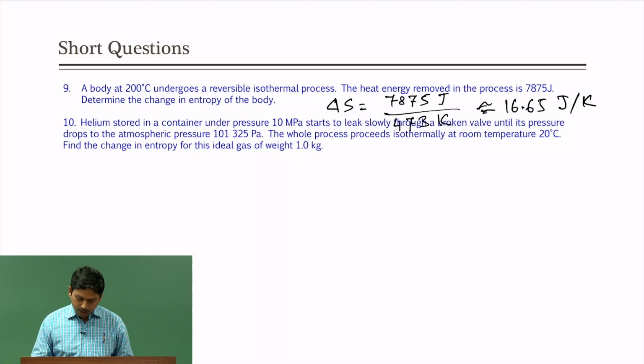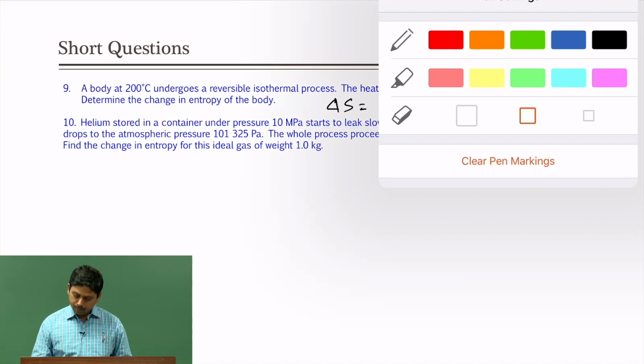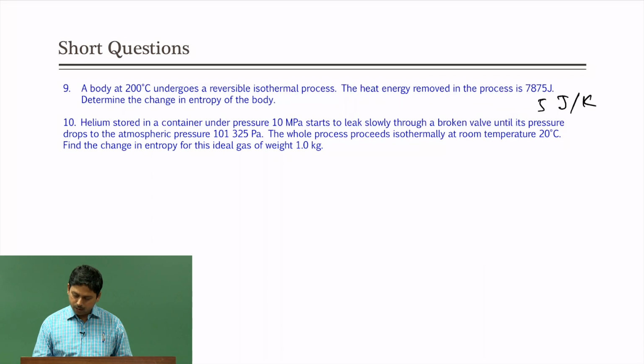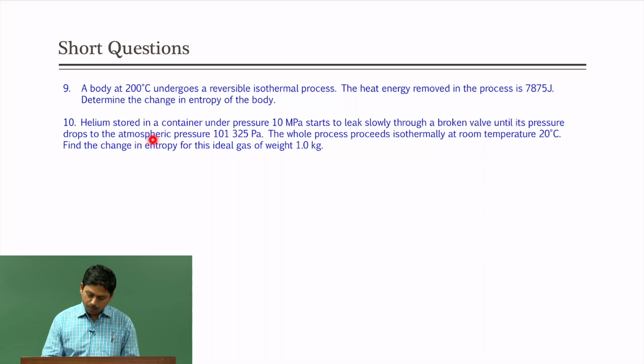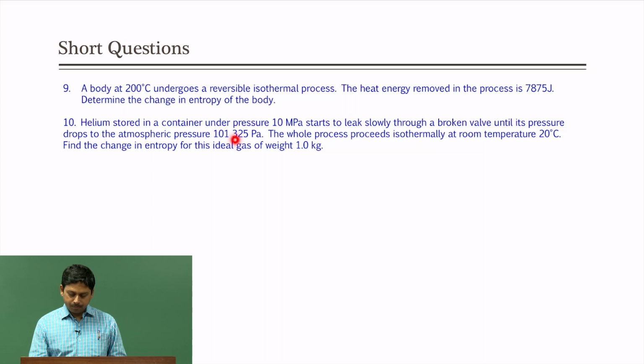Next one, helium stored in a container under pressure 10 megapascal starts to leak slowly through a broken valve until its pressure drops to the atmospheric pressure of this much. The whole process proceeds isothermally at room temperature 20 degree centigrade. Find the change in the entropy for this ideal gas of weight 1.0 kg.